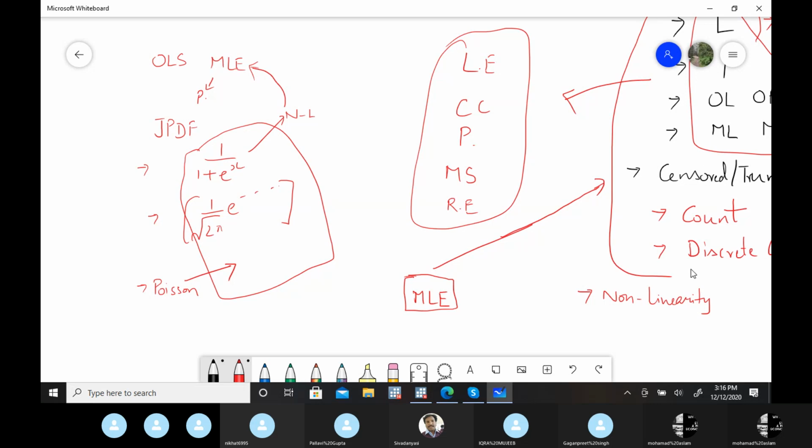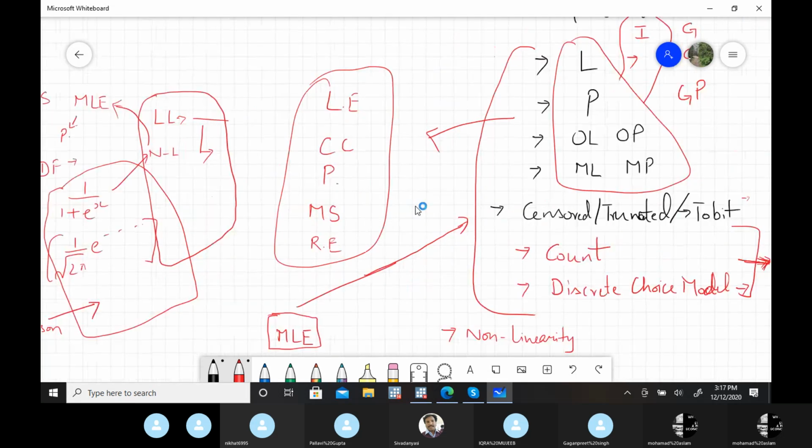For any of these models we study, the process is just the MLE process, the iteration process that I explained. Other things remain the same. Once you have the joint probability density function and the log likelihood function, the next step is to maximize that function, and from there we estimate the parameters with the iteration process. So if you have a basic idea about MLE, you can work with any of these models.